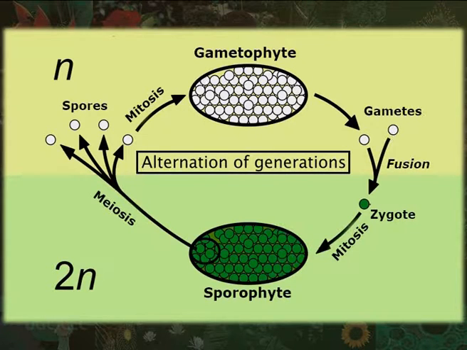It differs from our own diplontic life cycle, in which only the gametes are in the haploid state. In haplodiplontic life cycles, gametes are not the direct result of a meiotic division. Diploid sporophyte cells undergo meiosis to produce haploid spores.